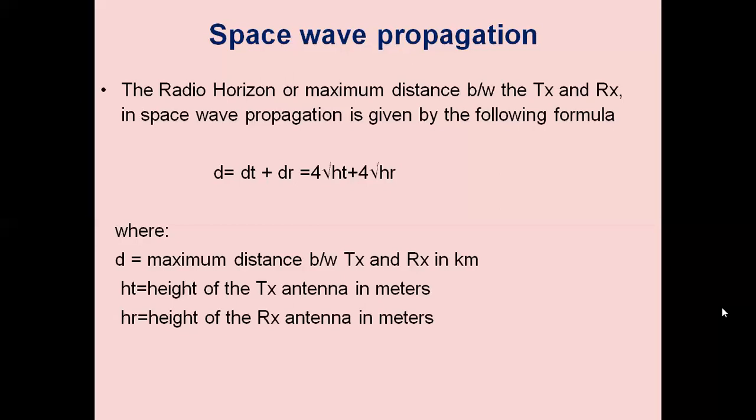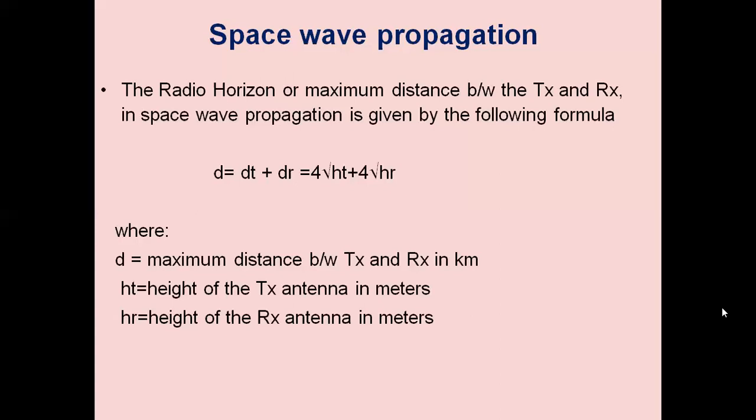Then the radio horizon, or the distance between transmitter and receiver, is given by the formula 4 root ht plus 4 root hr. That is 4 into root 225 plus 4 into root 16, that is 4 into 15 plus 4 into 4, which is equal to 76 kilometers. In the previous class, we obtained it as 60 kilometers. When the height of the receiving antenna is increased, the distance of transmission also increases.